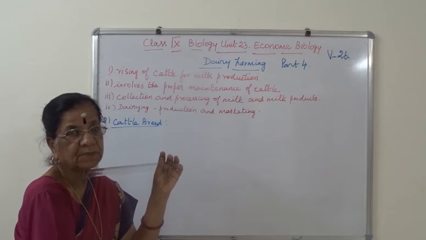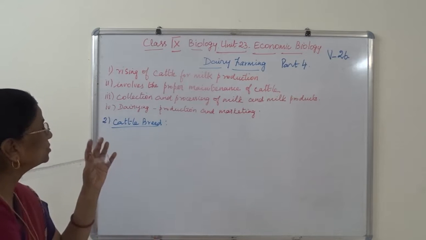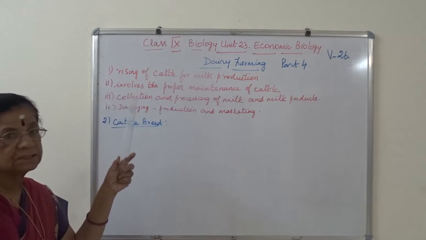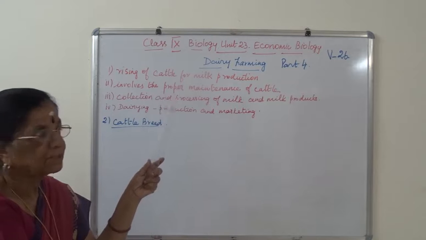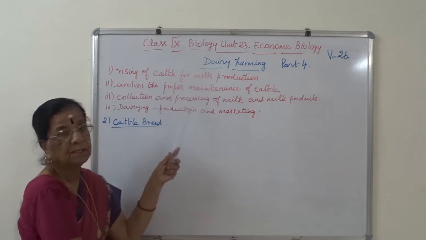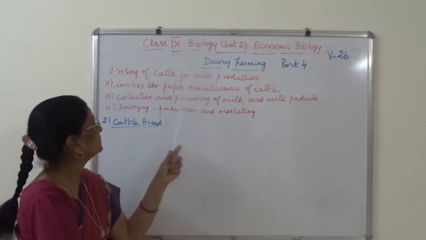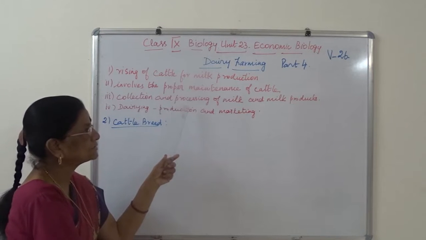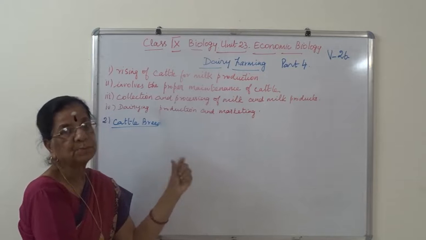What do you understand? Dairy farming has steps. First, raising of cattle for milk production, and it involves the proper maintenance of cattle, collection and processing of milk and milk products.